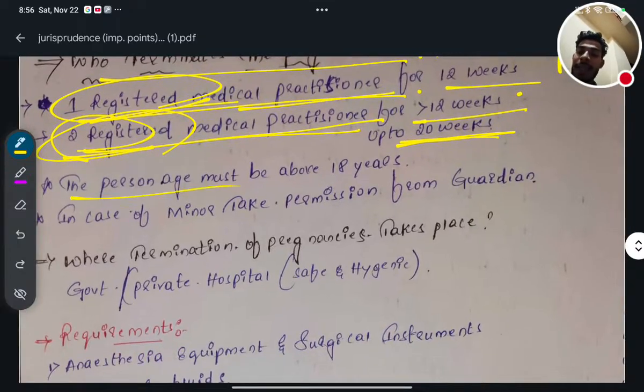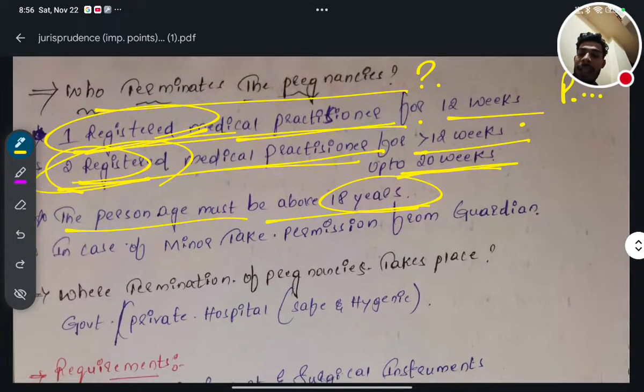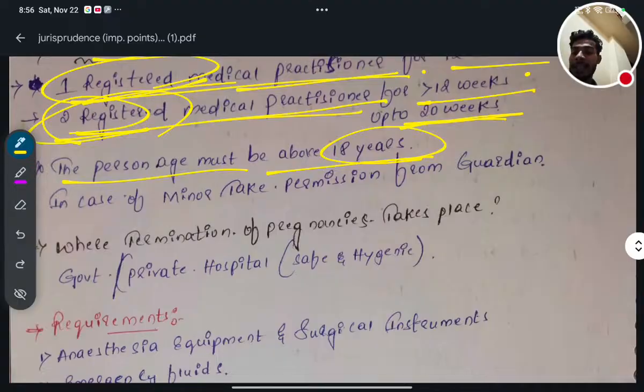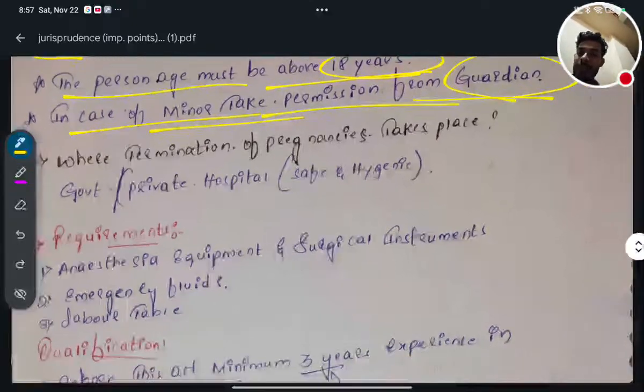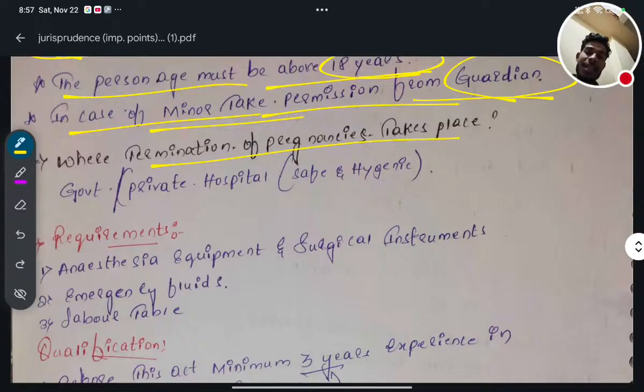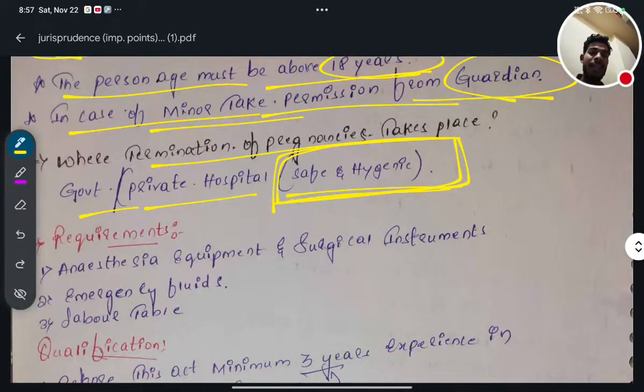Okay. The person's age must be above 18 years. The person who is undergoing the termination should have the age of above 18 years. In case of a minor, take permission from the guardian. If the girl is below 18 years, that is a minor, then you have to take permission from the guardian and then you can do the termination of the pregnancy. Now, where does the termination of pregnancy take place? So number one is a government or private hospital, but the premises or the area should be safe and hygienic.